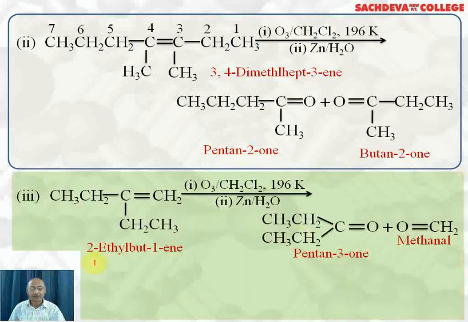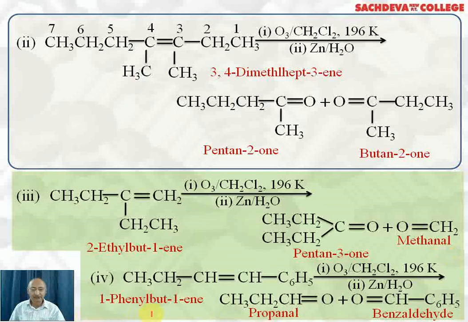Let's take up ozonolysis of 2-ethylbut-1-ene. It will be ozonolysis followed by reduction with zinc and water. This particular double bond CH2 will change to HCHO. That is, methanal will be formed. This carbon will change to keto. And this keto group is at third carbon atom. So we will get pentan-3-one. So two products are obtained, pentan-3-one and methanal.